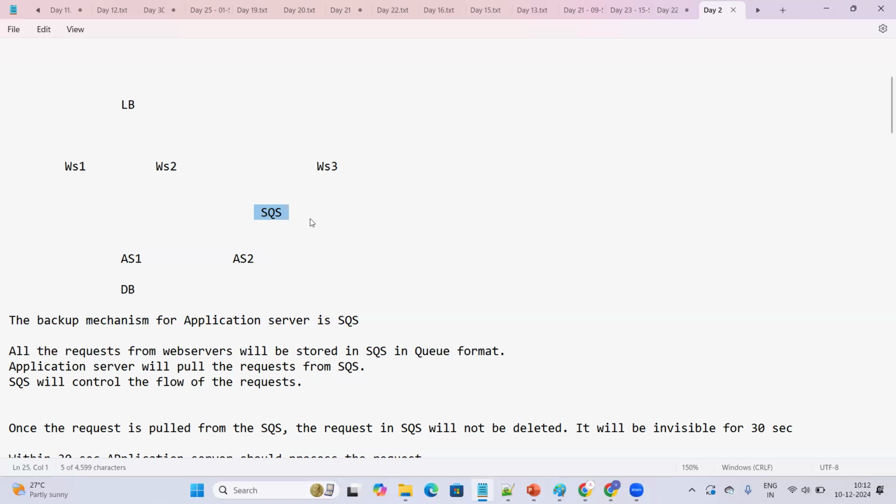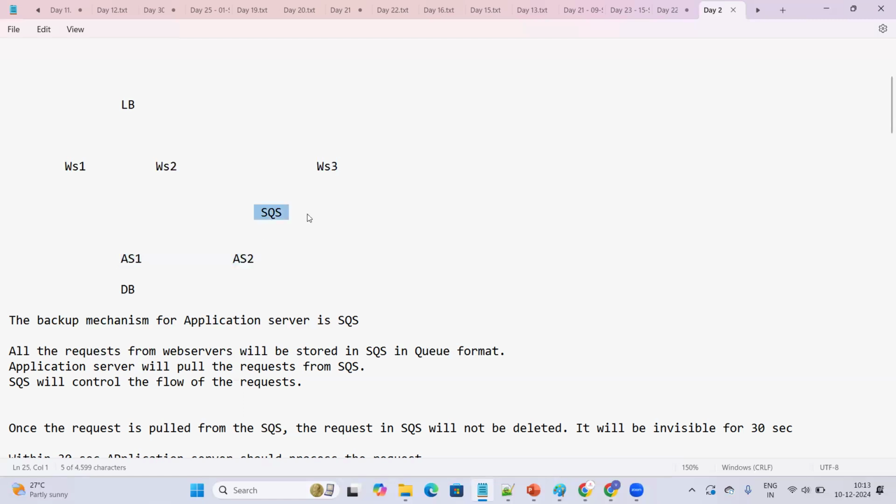between web servers and application server. Okay, you can understand it. Between web server and application server, we have a load balancer. I'm not going to start from the beginning. From the web server, the request will be going to the application servers. If the application servers cannot handle all the requests at a time, the request will be stored in a service called SQS, Simple Queue Service. In queue format, all the messages, all the requests will be stored in SQS. So the application server will pull the request from the SQS.